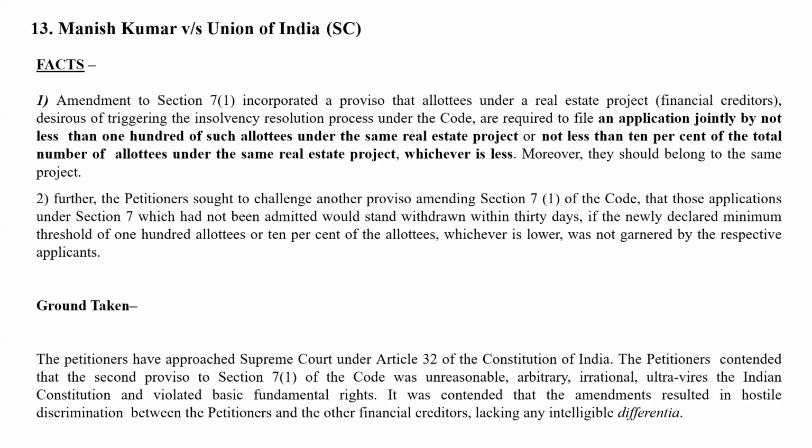So they said that those applications under Section 7 which had not been admitted would stand withdrawn within 30 days if the newly declared minimum threshold of 100 allottees or 10% of the allottees, whichever is lower, was not garnered by the respective applicants. Now what was the ground of the petitioner?